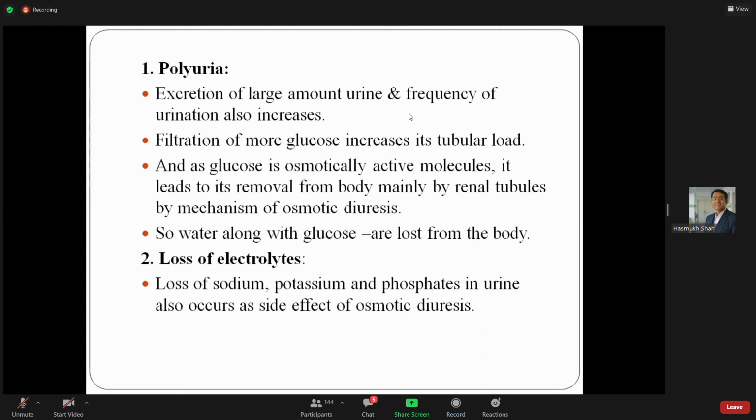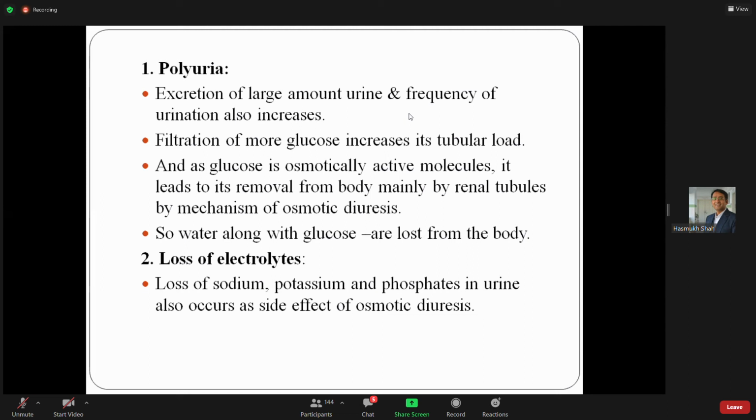It is excessive urination, and it occurs mainly due to the osmotic diuresis. Glucose is an osmotically active molecule, and when the level of this glucose increases in blood, we need more and more water to remove it.